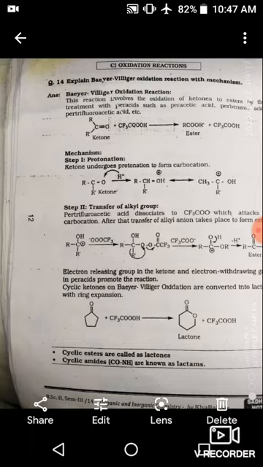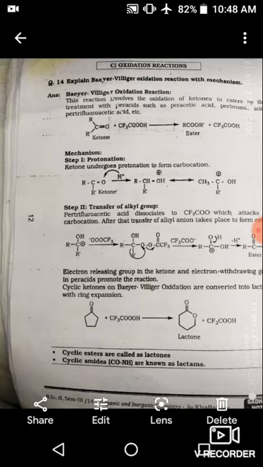The first oxidation method is the Baeyer-Villiger oxidation reaction. This reaction involves oxidation of ketone to ester by treatment with peracid. Such reactions are known as oxidation reactions. Peracid means peracetic acid, perbenzoic acid, or trifluoroperacetic acid. You can use any. Whenever the ketone reacts with peracid, ester plus acid is formed.